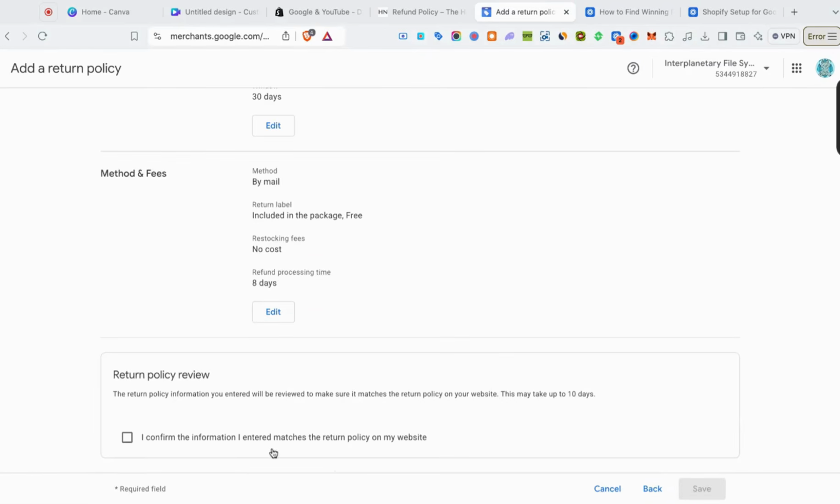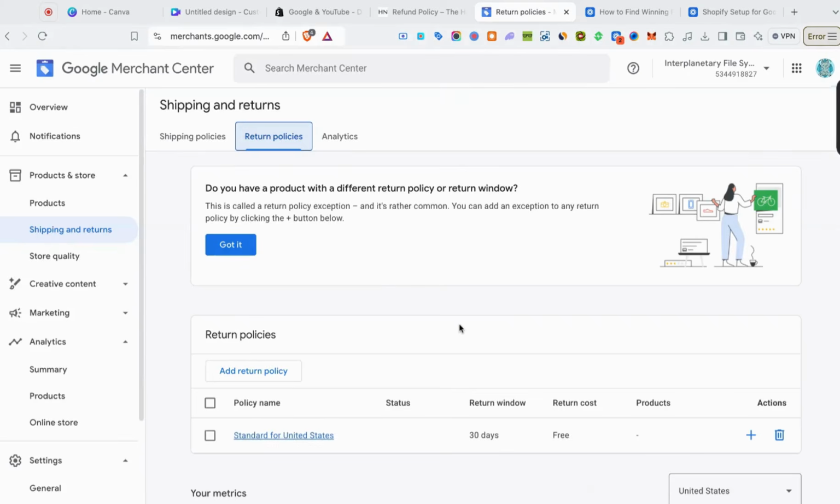All right, so make sure everything is accurate. Click that you confirm and then save it. All right, so just like that, you set up a return policy.